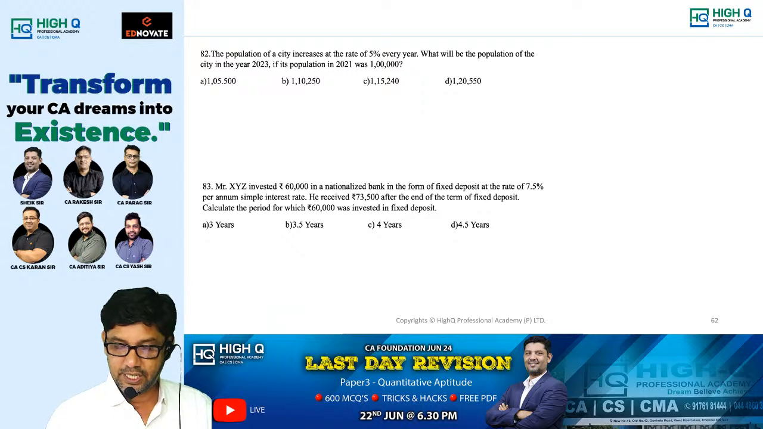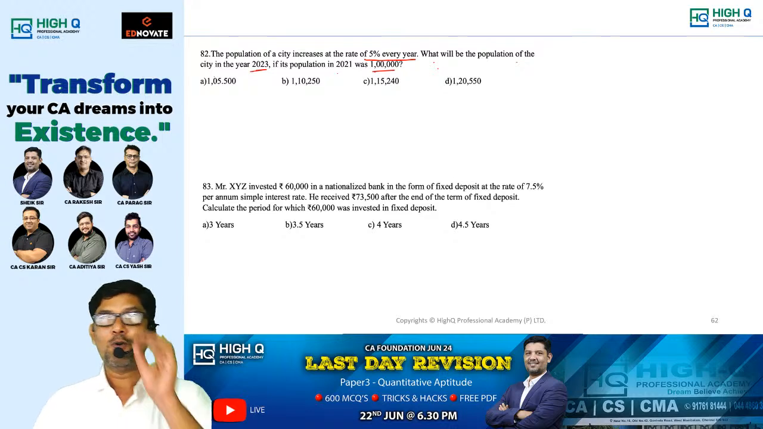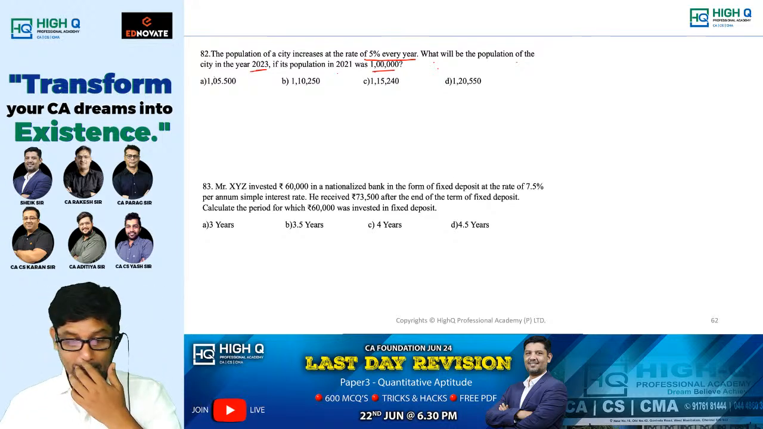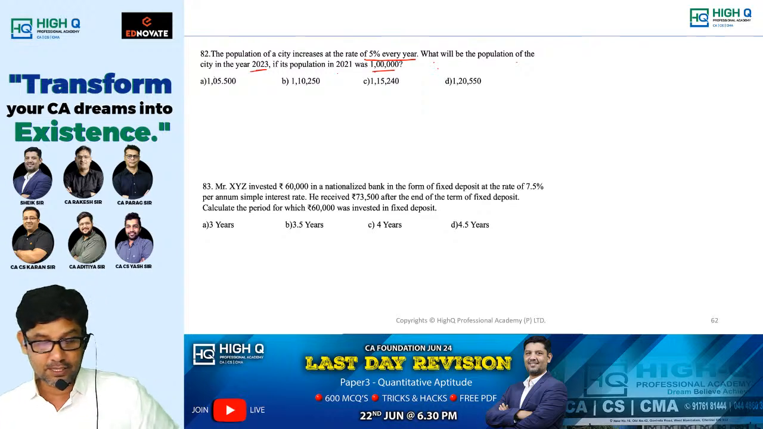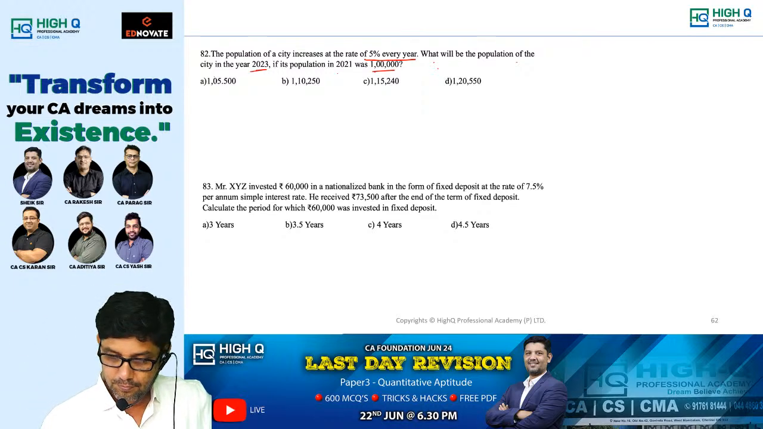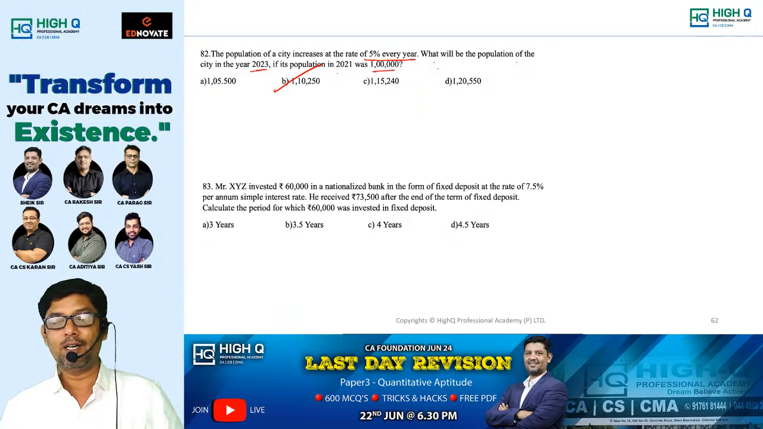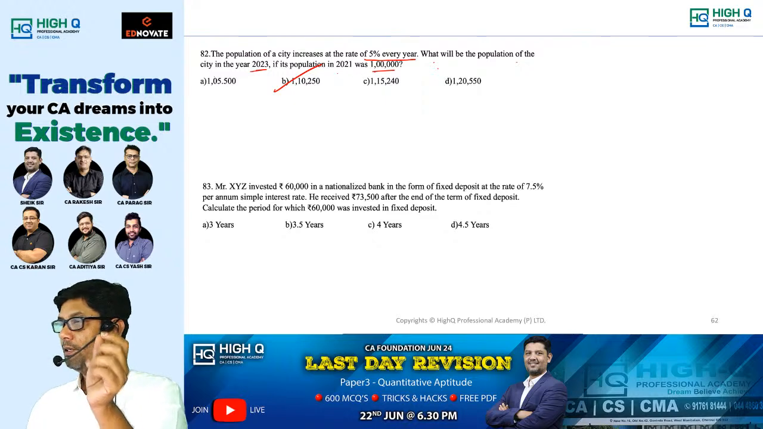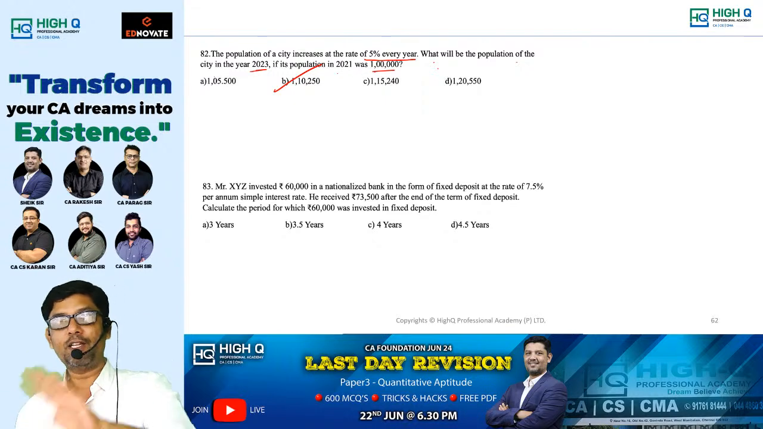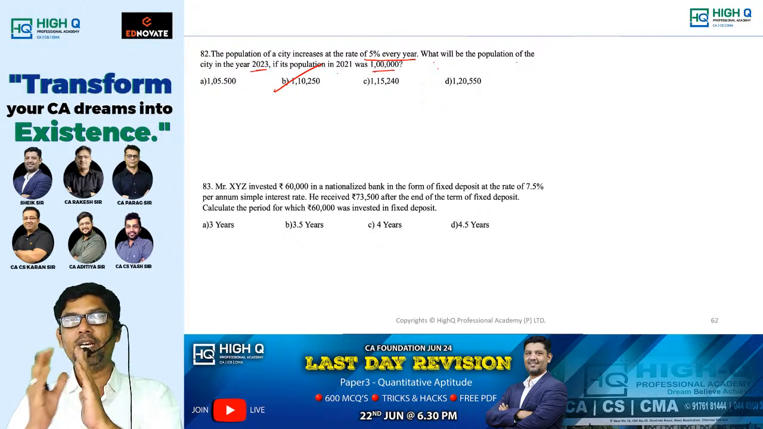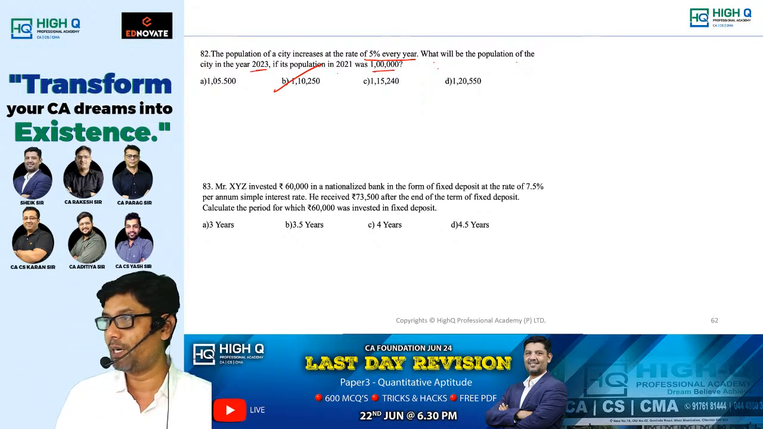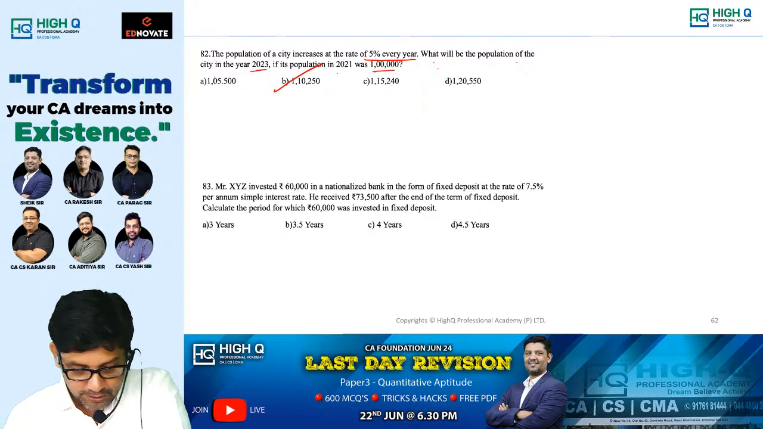The population of a city increases at the rate of 5% every year. When the problem is based on population, it is compound interest. What will be the population of the city in the year 2023? The population is 1 lakh. 1 lakh plus 5% plus 5%. Actually, you can get the direct answer also. For 1 lakh, 5% is what? 5,000. 1 lakh 5,000, another 5,000, 1 lakh 10,000. So my answer is going to be very close to 1 lakh 10,000. There is only one such option, so directly we can mark it.